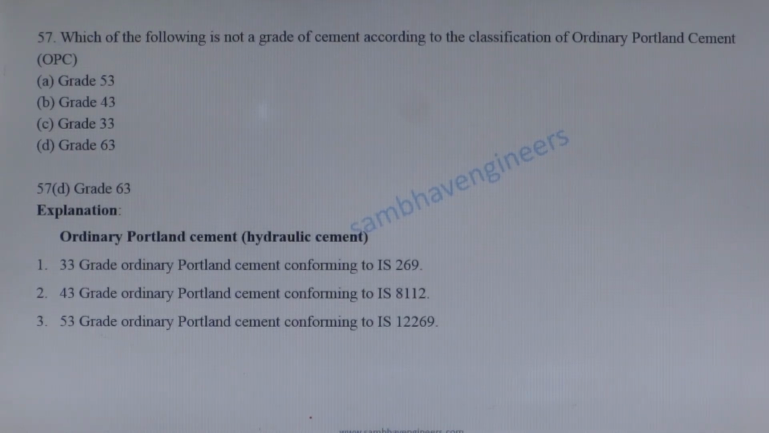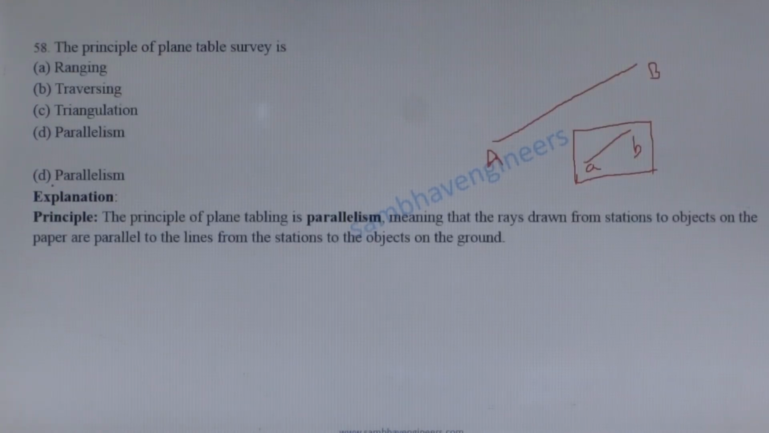Which of the following is not a grade of cement according to the classification of ordinary Portland cement? Ordinary Portland cement is available in 3 grades. 33 grade OPC as per IS 269, 43 grade OPC according to IS 8112 and 53 grade OPC as per IS 12269. So option D is not available as OPC in the market.